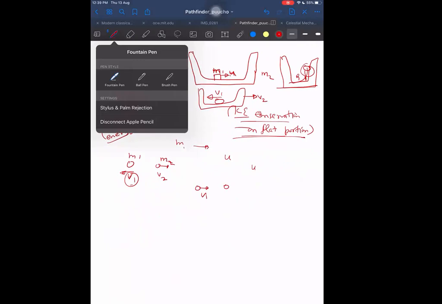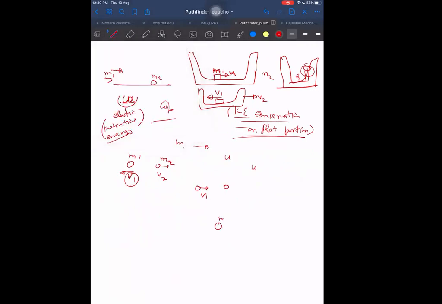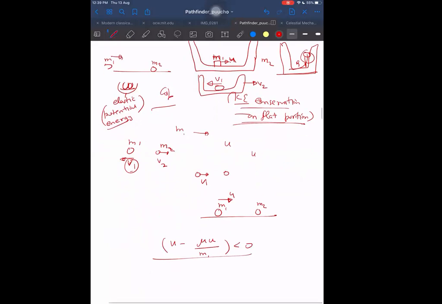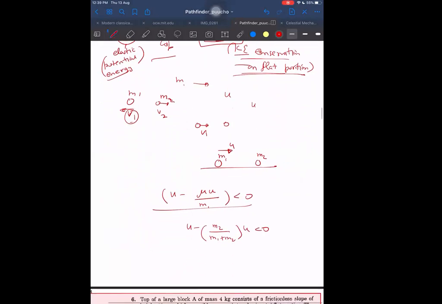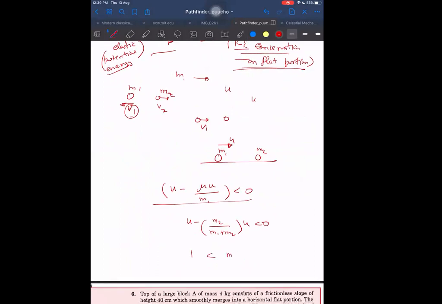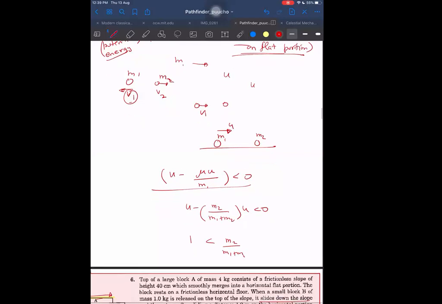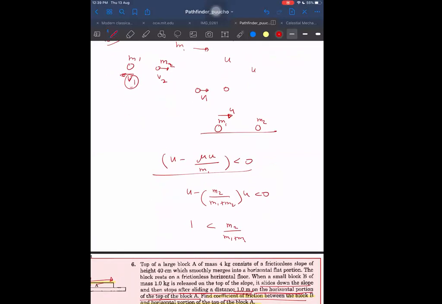A very simple way I am telling you to tell whether it will reverse or not. If it is M1 and it is M2, and the impulse acting on M1, let us say it has velocity U. I told you impulse acting is equal to mu into U relative, that is impulse. So U minus this upon M1. If it is negative, then M1 will be momentarily coming to rest. U minus M1 M2 upon M1 plus M2 into U is less than 0. Wait a second. Is it right or something wrong?